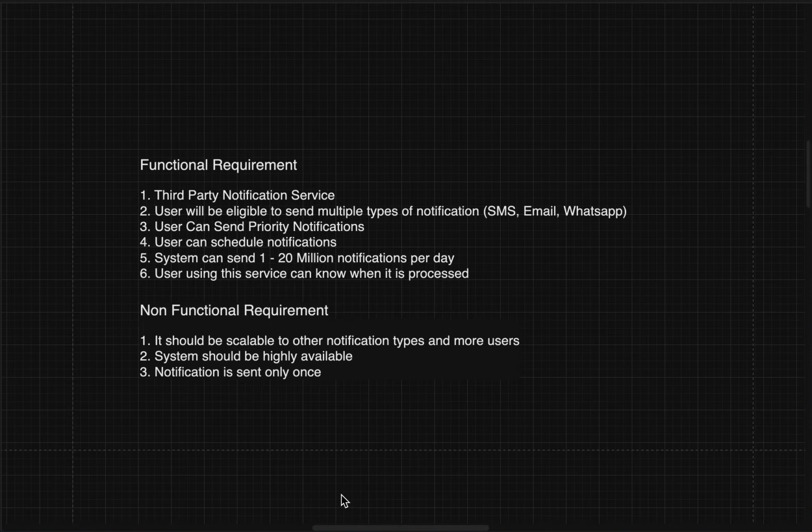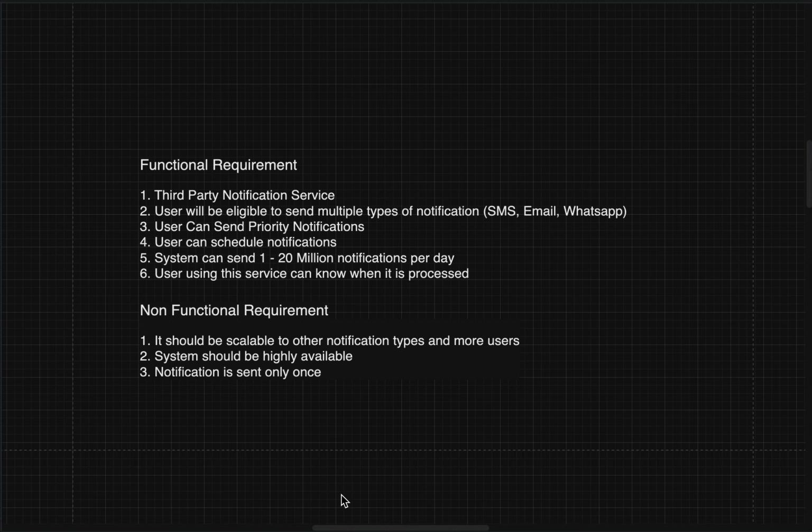So I have taken a variety of functional requirements. Mostly in interviews, you won't see this many requirements. But since we are also designing for a third-party service that you can scale and use in real life, we'll see these many requirements. First, this will be a third-party notification service. Second, the user will be able to send multiple types of notification. It includes SMS, WhatsApp, email, also push notifications on Android, iOS, and many more.